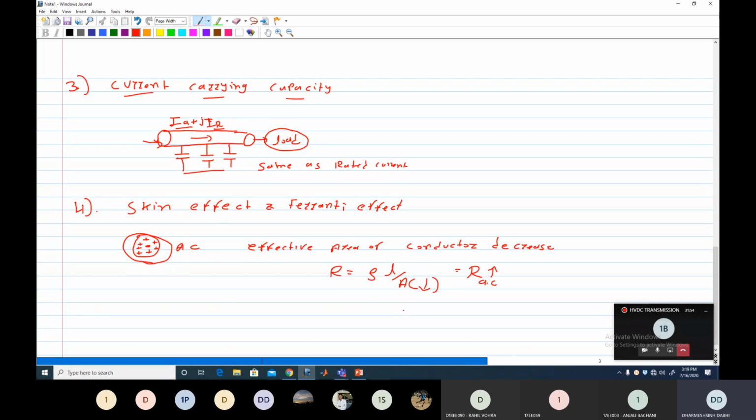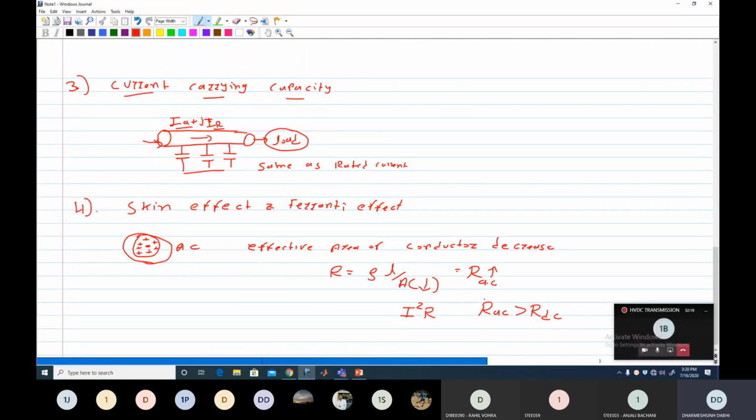Clear? So what happened? Resistance increases, so I squared R losses increase. Because of the skin effect in the AC line, losses will be high. Clear? Because the AC resistance is more compared to the DC resistance. You know that. Why? Because of this skin effect.